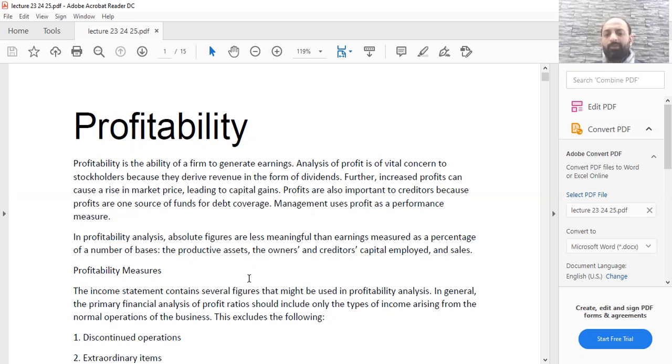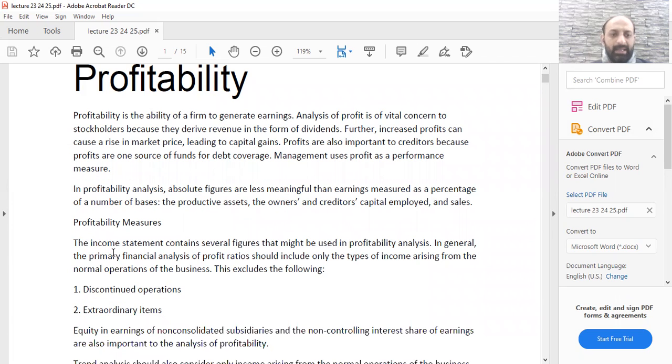How much of your sales become your profit? Let's say if you're doing sales of $100 a month and you get a profit of $1 against it, that 1% may not be a very healthy figure. If you do sales of $100 and you get a profit of 10%, that 10% profitability becomes a very healthy and a very charming figure.